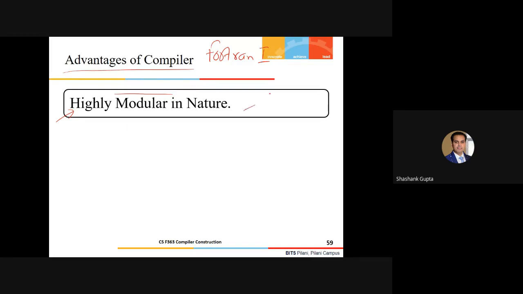Seems relevant at this point. Any other advantage which I haven't heard from your side yet, which is very important and which is the most important property of the compiler itself? All right, so let me highlight a few points. Yes, please, if you can. I thought that it is a logical reduction of the errors, because first we check for the syntactical errors, then the semantic errors. Correct. So what you are saying is that every compiler has some fixed logical set of activities, right? So that could be resolved at that time only.